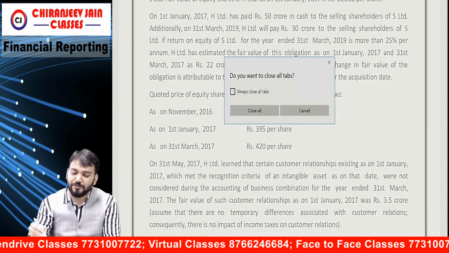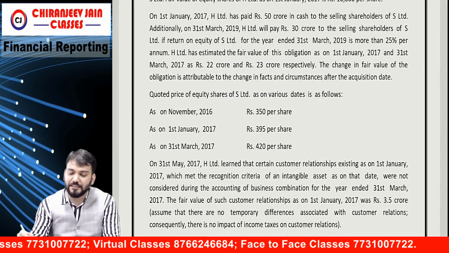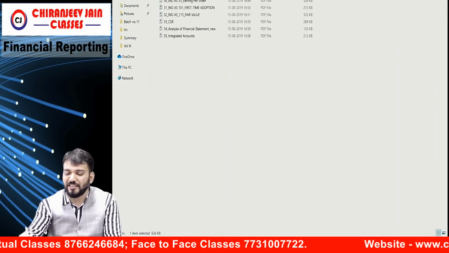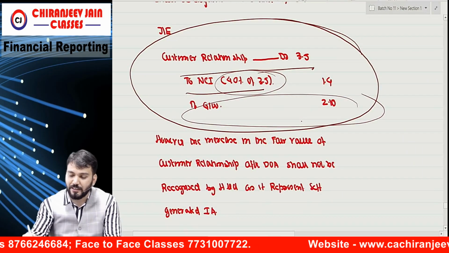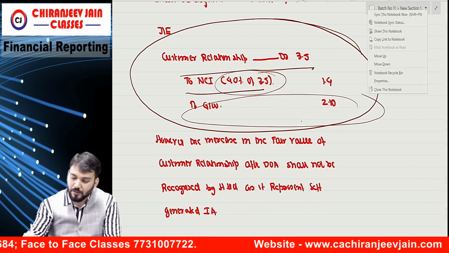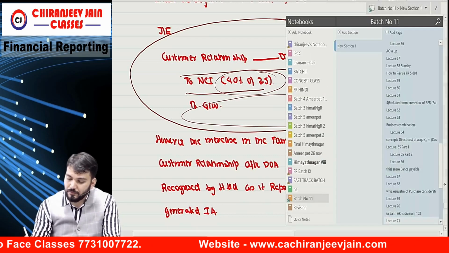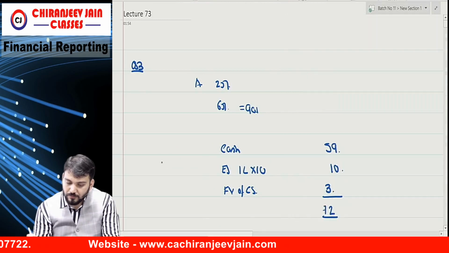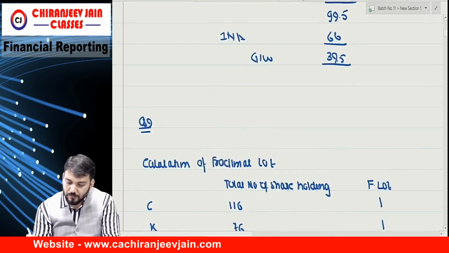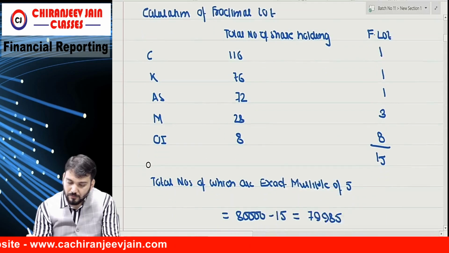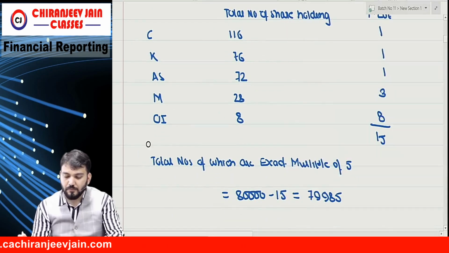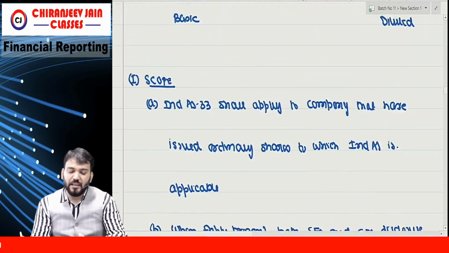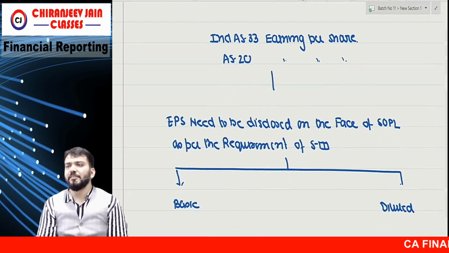So let us do fast. Ind AS 33. I am a little reluctant to start Ind AS 33, but okay, we will do it a bit fast.